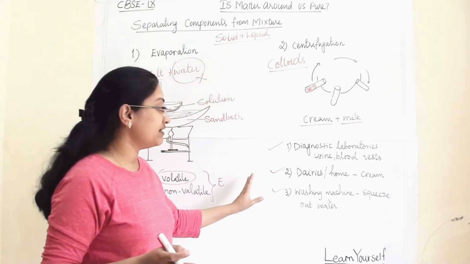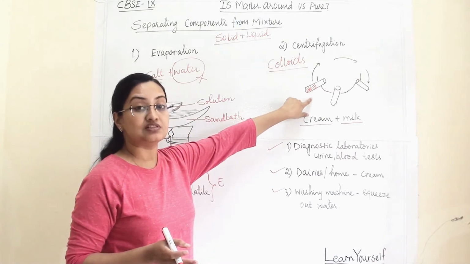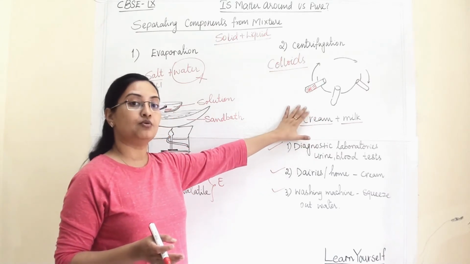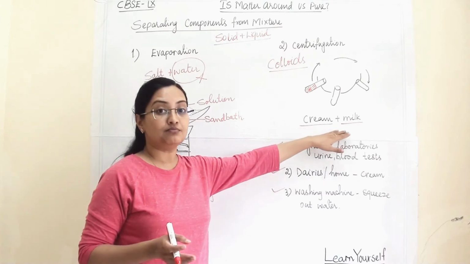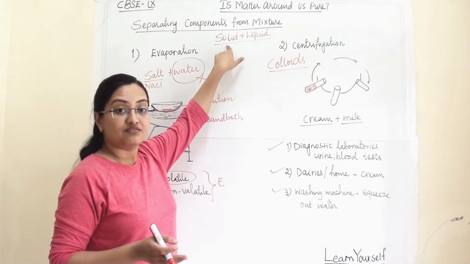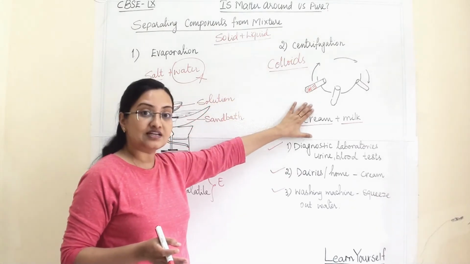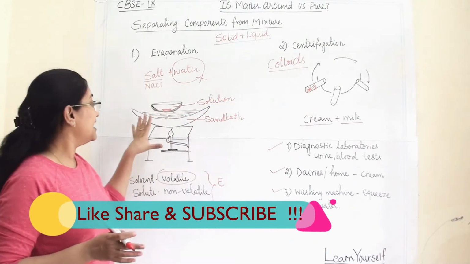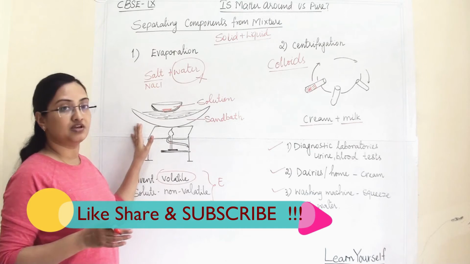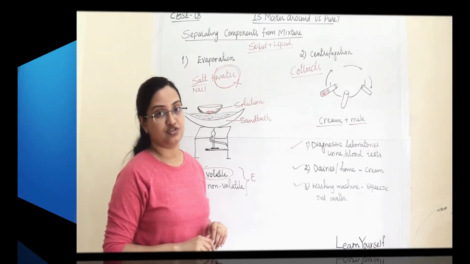So these are some important applications of centrifugation. This kind of centrifugal machine we will see in laboratories and households, and at home we also perform the same technique to separate cream from the milk. So both techniques we utilize to separate the mixture of solid plus liquid. These solids we cannot separate through filtration. Then when a solvent is volatile and solute is non-volatile, we will perform evaporation, but here we are going to lose our solvent at the end of the procedure.